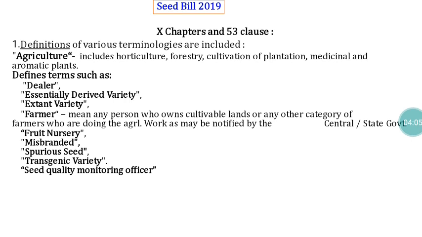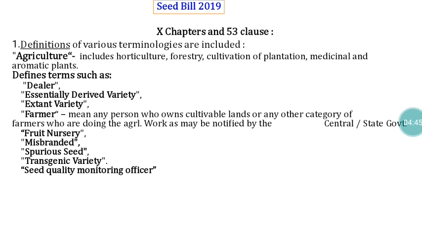Another thing is that in the proposed Seed Bill, the definition for farmer is also redefined, because Seed Act 1966 section number 24 mainly deals with farmers' rights. The farmers are exempted from the Seed Act, so farmers are free to exchange the material, with no need to go for labeling and all those things. That was misused by some private companies. In the name of farmers, they distribute their material on a commercial basis without labeling, without testing, all those things. So in order to prevent that kind of activity,